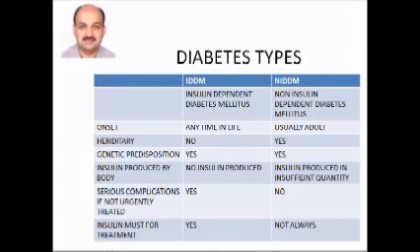Which is the other type of diabetes? The other type of diabetes is insulin dependent diabetes. It is uncommon. It can happen anytime in life. It is not hereditary. And in these patients, insulin is not produced at all. So patients with insulin dependent diabetes do not produce any insulin. And they have to be treated by injectable insulin to control their blood glucose.